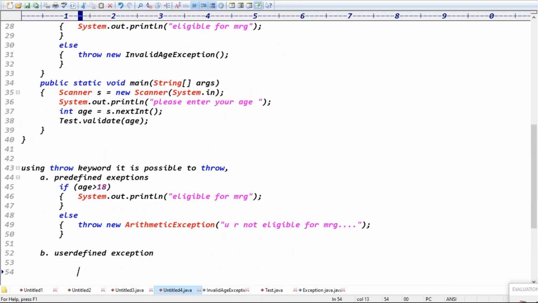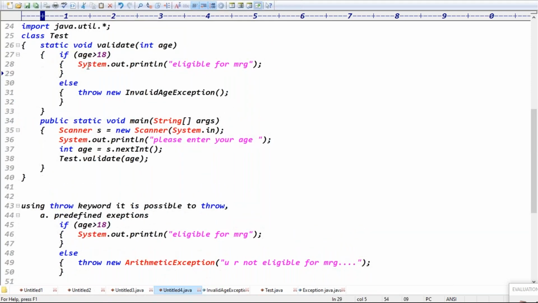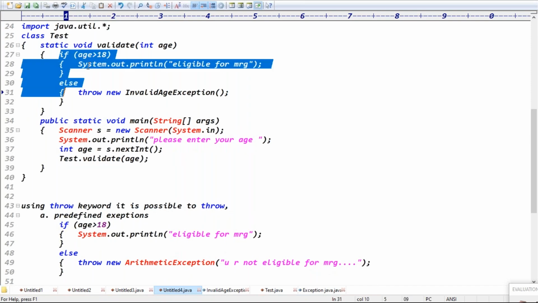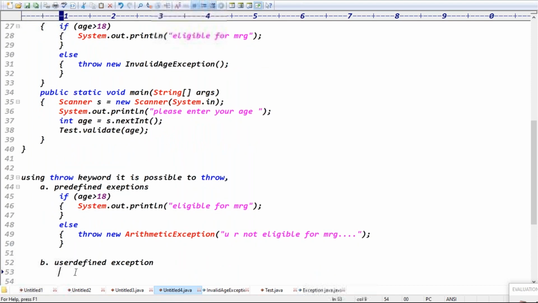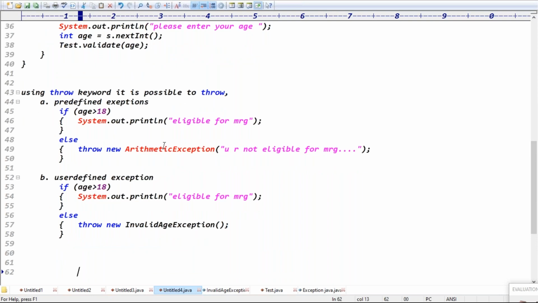Using the throw keyword, you can throw predefined exceptions, and it is possible to throw user defined exceptions also, right? But throwing which exceptions is recommended? Throwing user defined exceptions is recommended. You got the clarity, right? So is throwing a predefined exception recommended? It is not recommended.